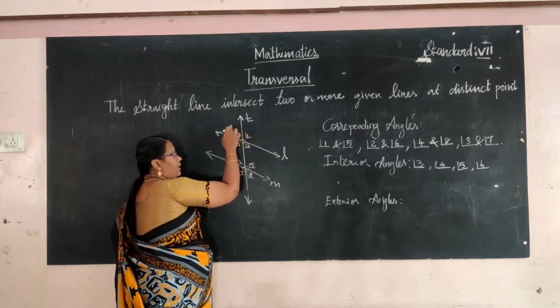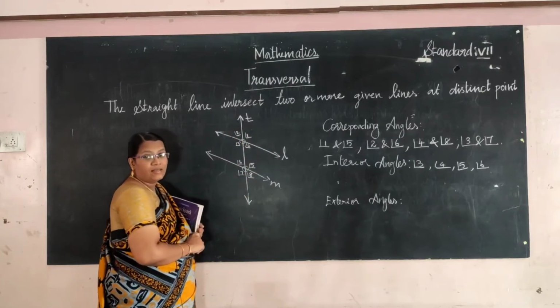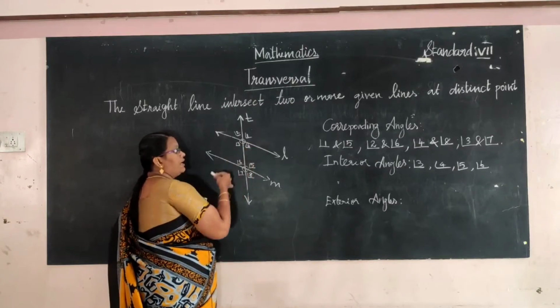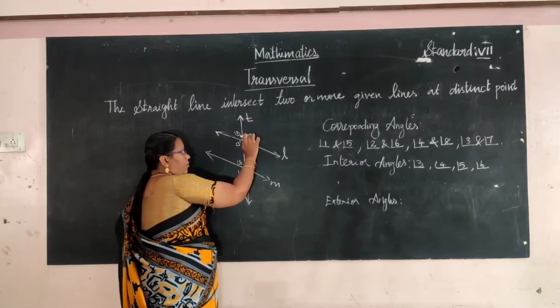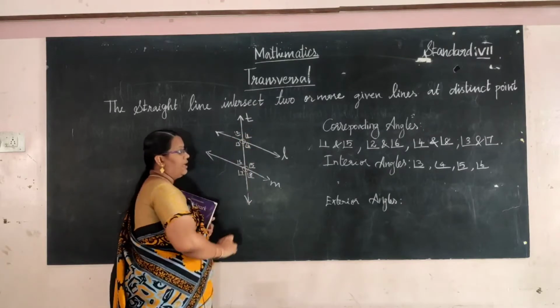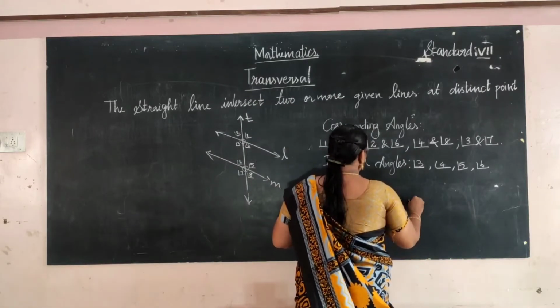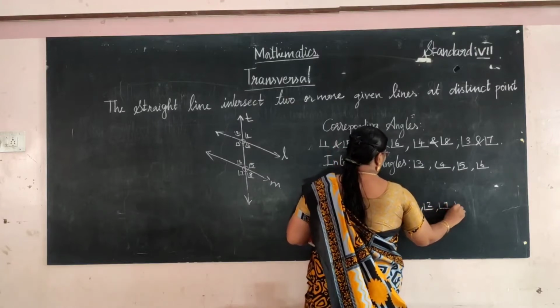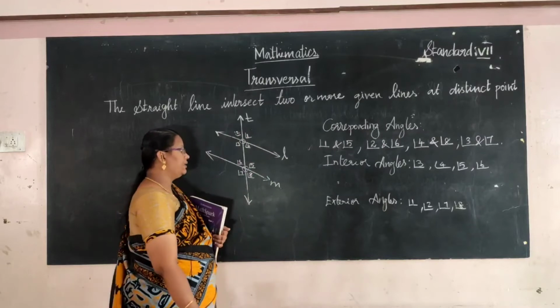What are the angles that lie above the line L? Angles 1, 2, 7, 8. These are all called the exterior angles.